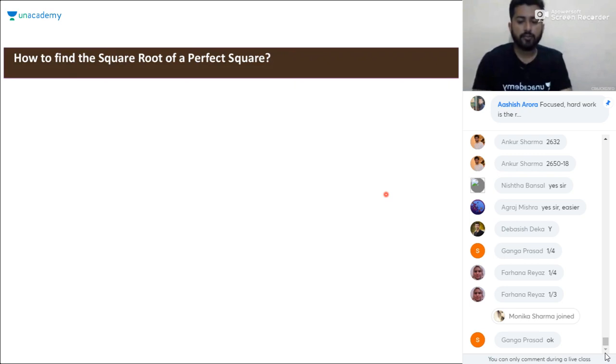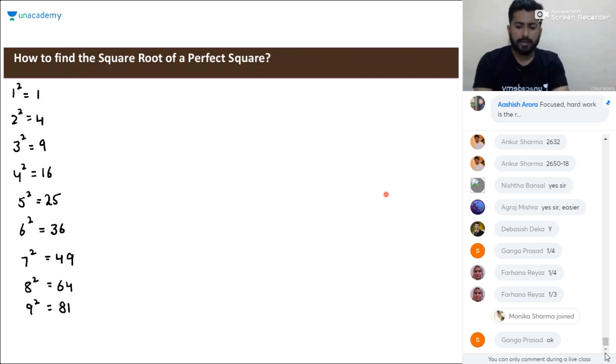Now, how to find the square root of a perfect square? You are given a perfect square and you have to find the square root of that. How to find it? This will be based on the method of calculating the square root of a perfect square. We know that the square of 1 is 1, the square of 2 is 4, for 3 it is 9, for 4 it is 16, for 5 it is 25, the square of 6 is 36, the square of 7 is 49, for 8 it is 64, for 9 it is 81.